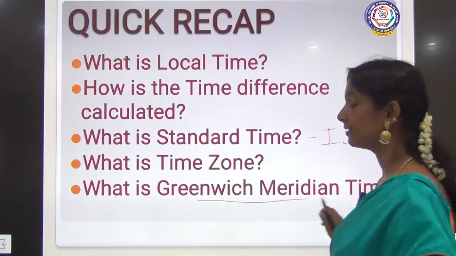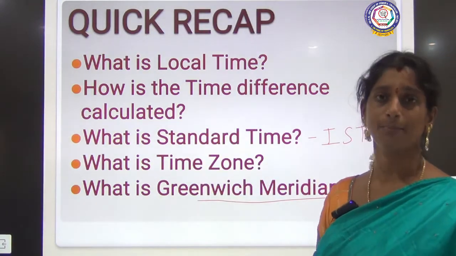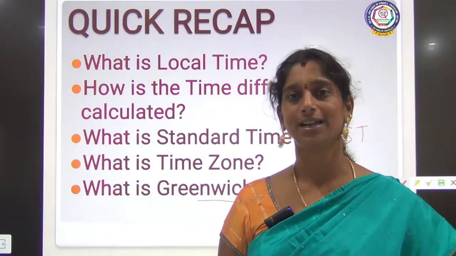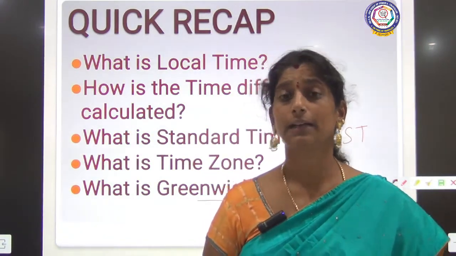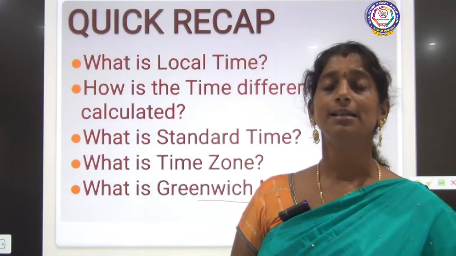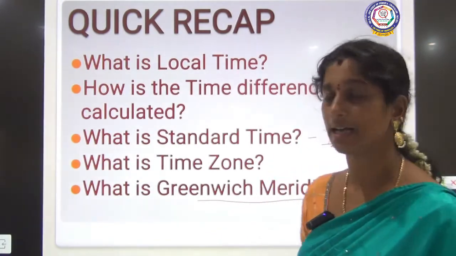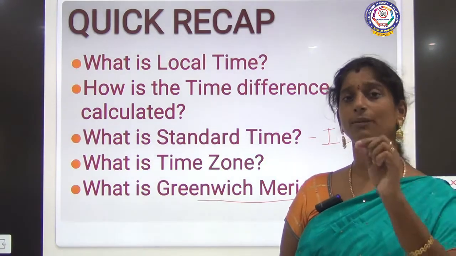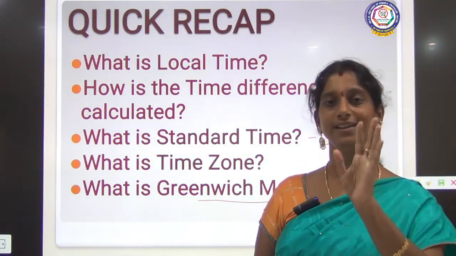And we have seen Greenwich meridian time, the time which is mentioned in the Greenwich meridian, which is the prime meridian of longitude, we have seen, right? So that is the centralmost meridian. So the Greenwich meridian time is the time which is prevalent in Greenwich.